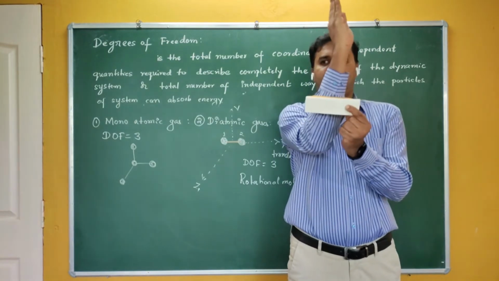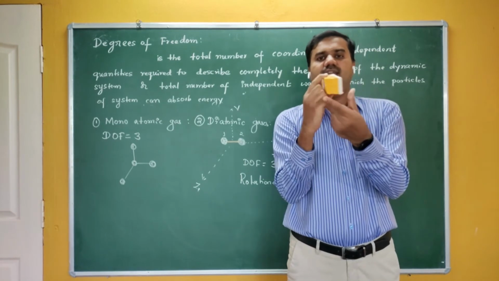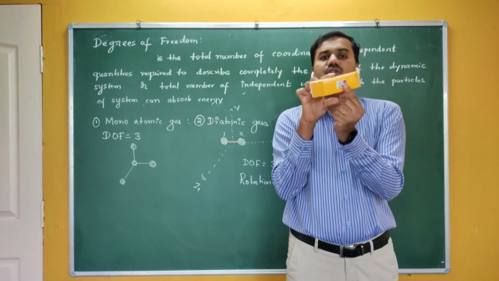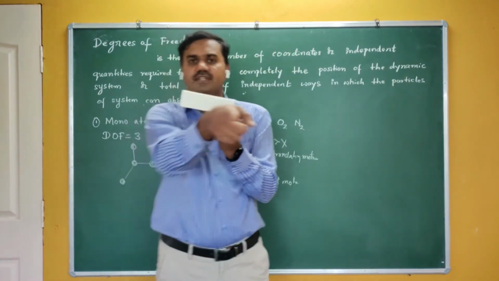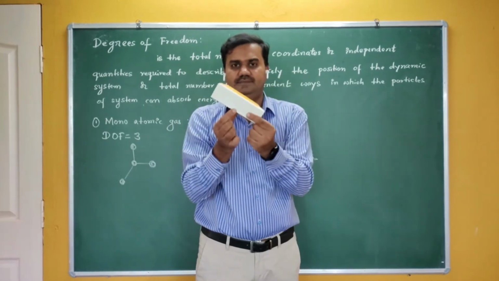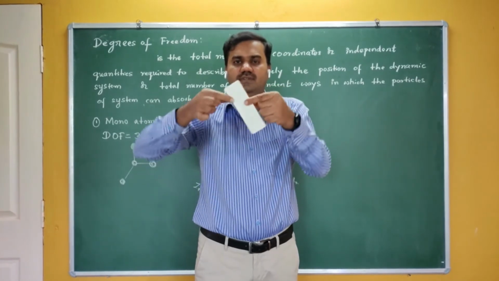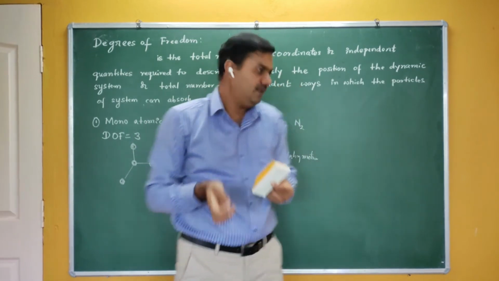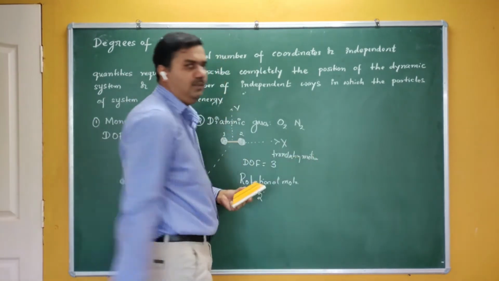Next, let me go for the y-axis. If it is rotating about the y-axis, you can see the positions of atoms 1 and 2 are changing. So this is a new degree of freedom. And the third is this direction. The molecule is moving like this, and again you can see the position of the molecule is changing. So this has one more degree of freedom. So this time it has 2 degrees of freedom due to the rotational motion.